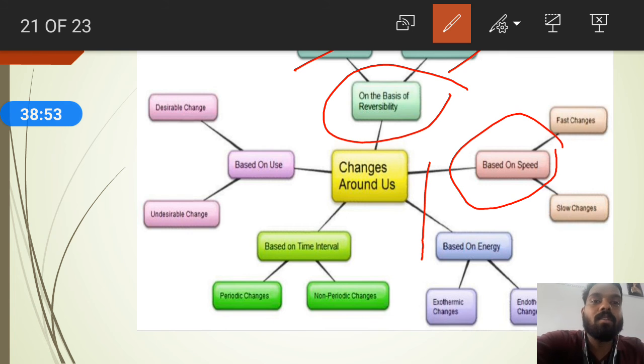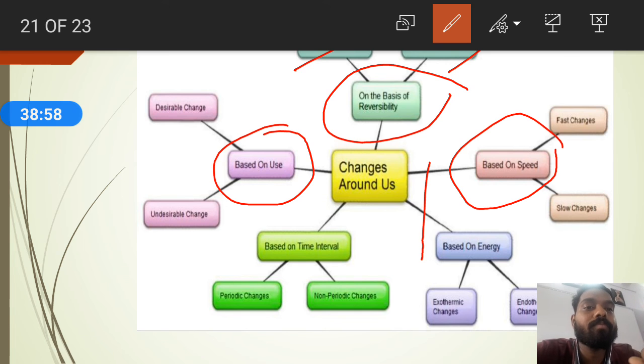Next, you can also classify changes based on uses, meaning desirable change and undesirable change. Desirable changes means the changes that you made, that change we can call desirable change. Undesirable change means the changes which occur by their own. Such changes we can call undesirable change.